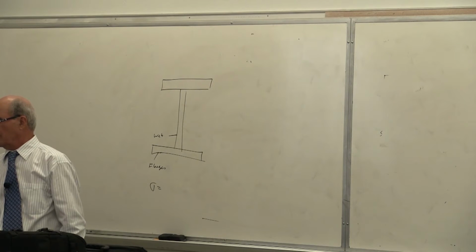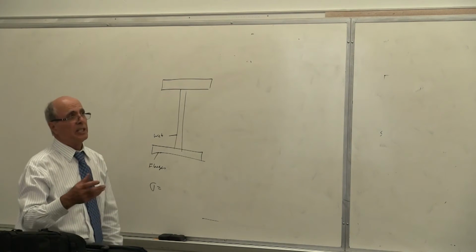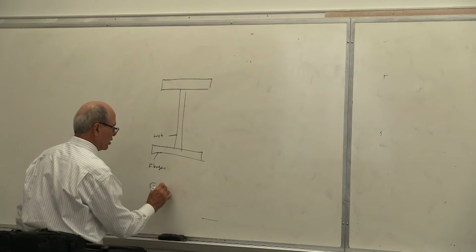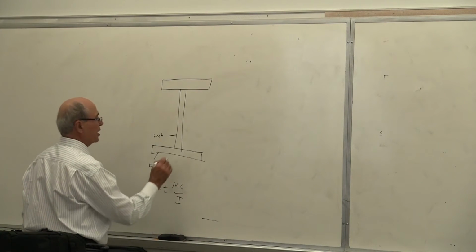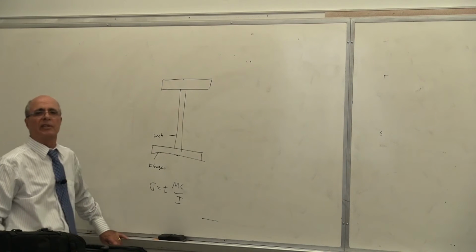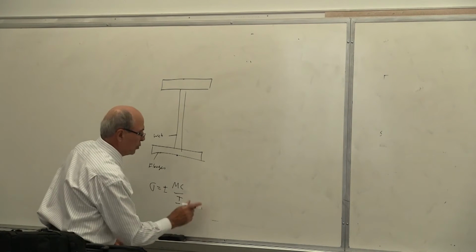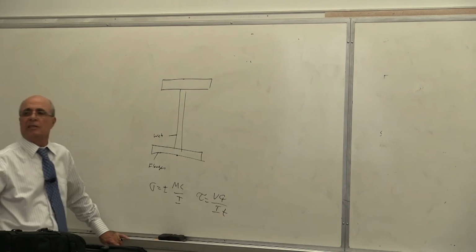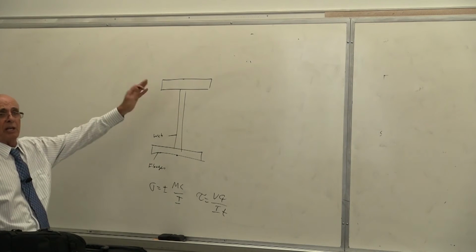So you go there. As you see here, there are several points on the top and the bottom. On the top, it is maximum normal stress. On the bottom, it is maximum normal stress, no shear. The vertical shear is on the neutral axis again. Yes or no? However, things get a little bit changed there, because when we come to the sigma, we use plus minus MC over I here or there. Is that correct or not? Yes? For the tau, I have to use tau equal to, again, VQ over IT. Correct? Which is very difficult to calculate for that one.